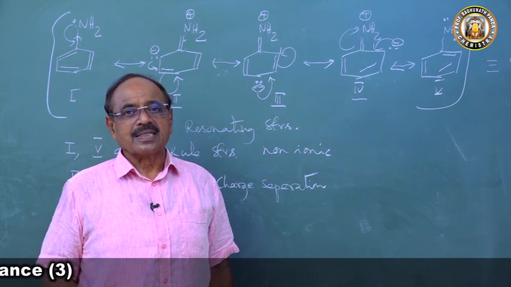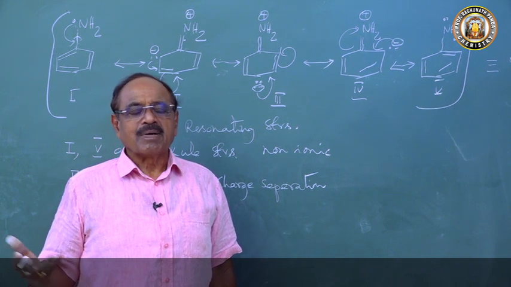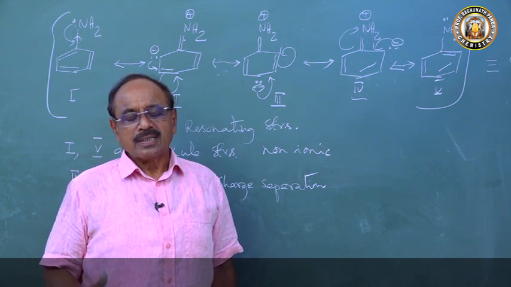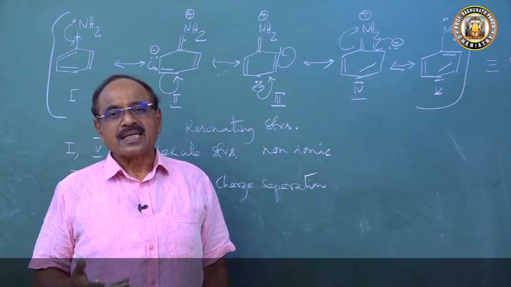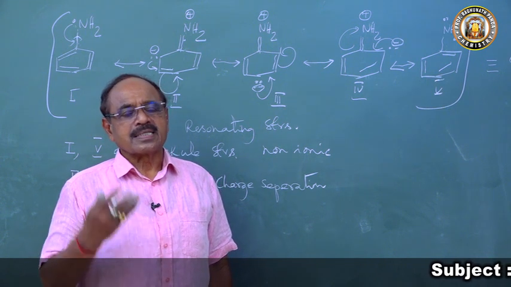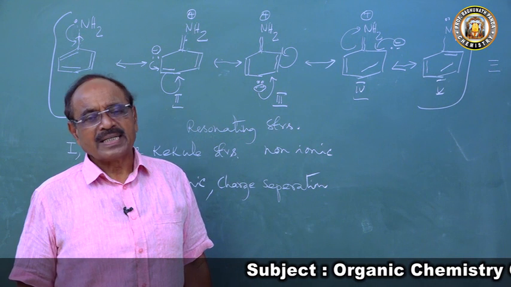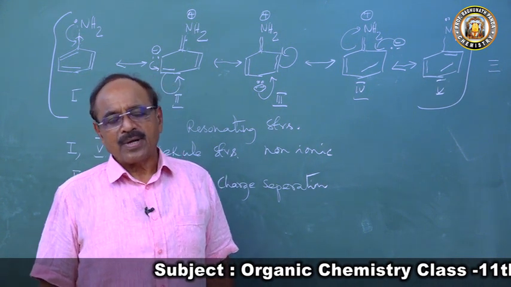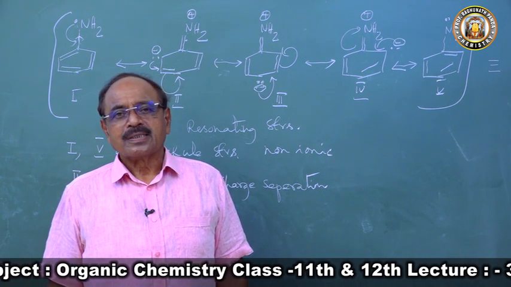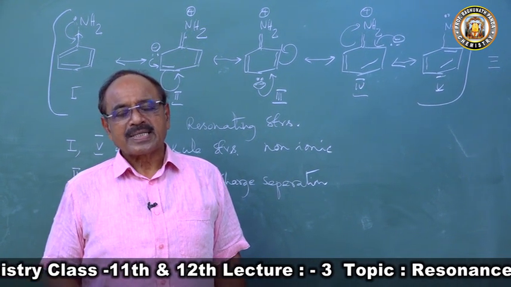Hence it prevents the acceptance of a proton, causing its inability to accept a proton. Hence the proton-accepting ability of aniline is less than that of ammonia, less than that of methylamine. Hence aniline is less basic, and the data I have given you, from the numerical data you can compare how much less basic it is. Aniline is less basic than ammonia, less basic than a primary amine.